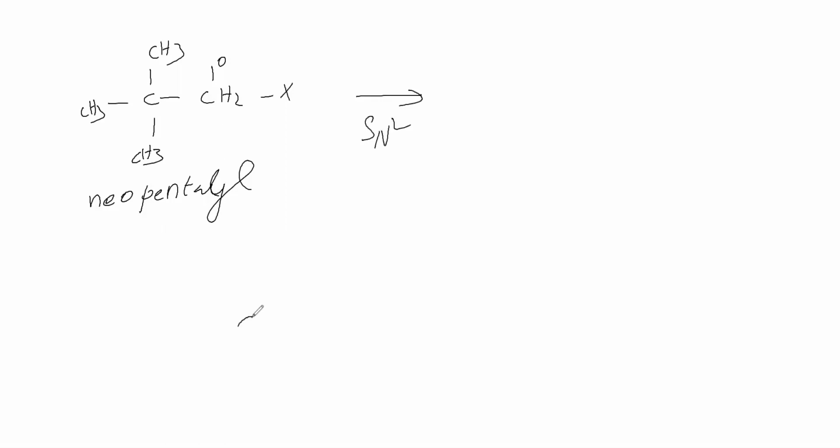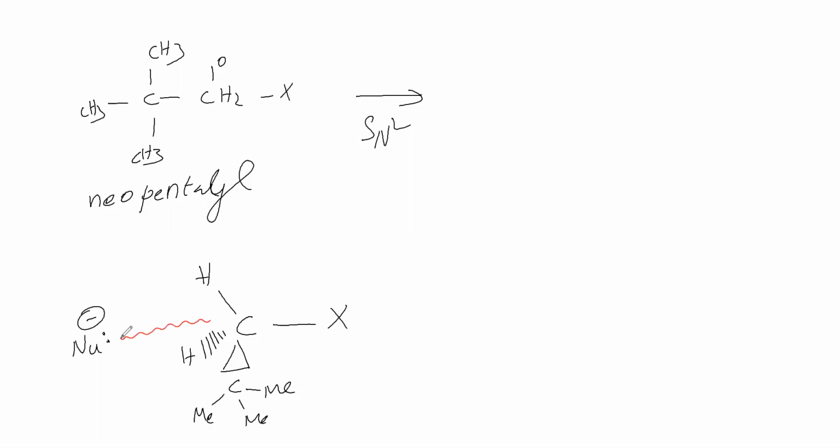I will take this primary carbon. It has 2 hydrogens and the halogen. One hydrogen is here, this hydrogen is at the rear. Then this tertiary butyl will be projecting towards us. Now the nucleophile comes. This nucleophile is attacking this carbon.